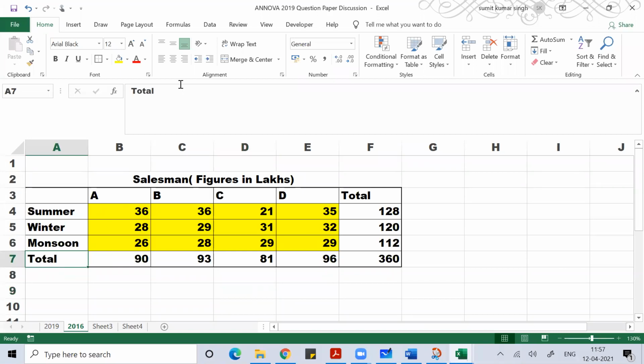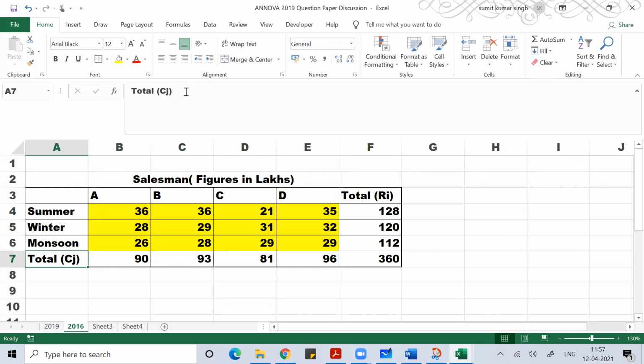This is basically your total, and this is your row wise total. This is your total column wise. Clear? Anyone have any doubt?